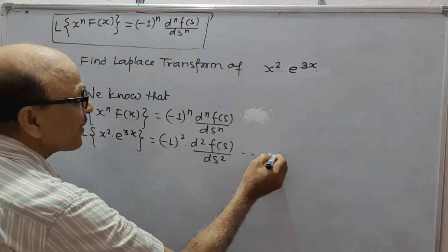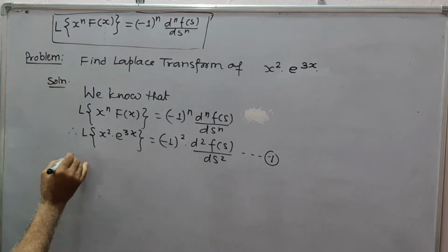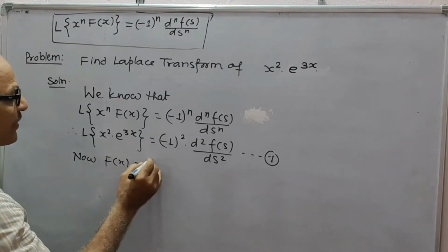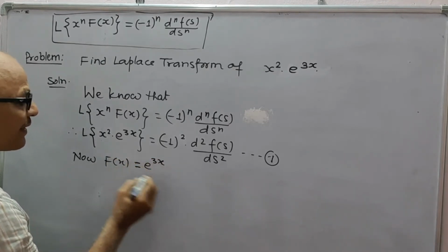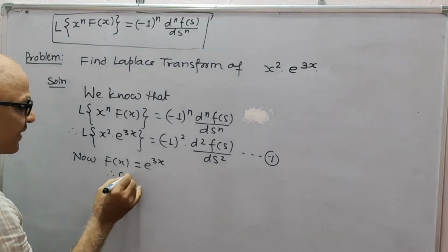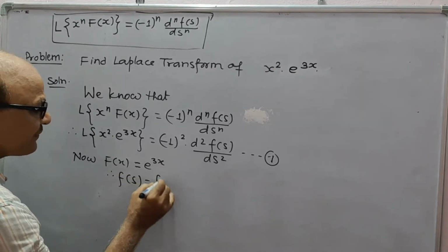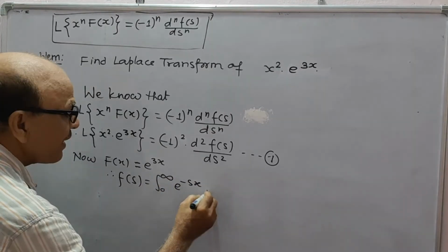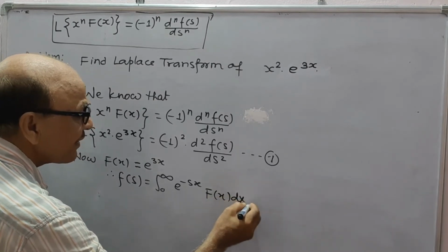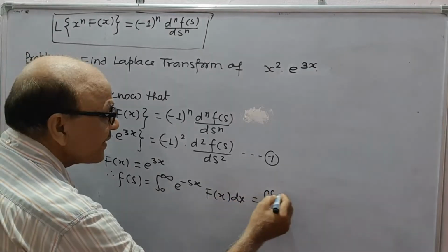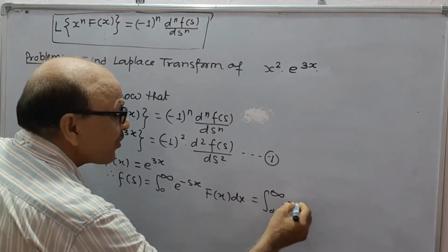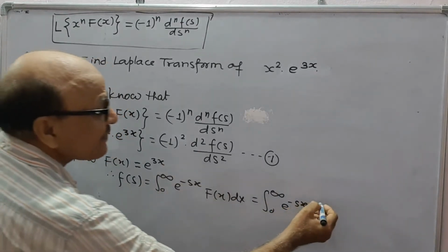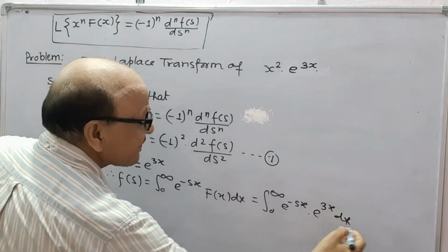Suppose this is equation 1. Now you have to find F(s). Now f(x) is equal to e to power 3x, therefore F(s) will be equal to the integral from 0 to infinity of e to power minus sx f(x) dx, which is the integral from 0 to infinity of e to power minus sx, f(x) means e to power 3x, dx.